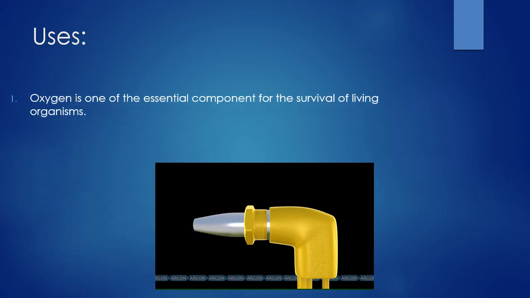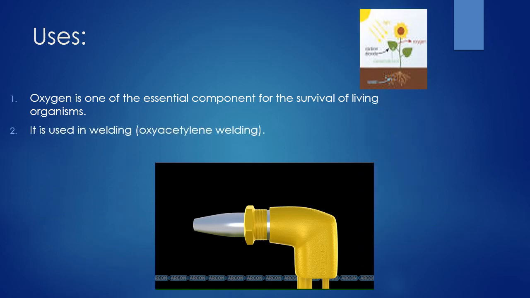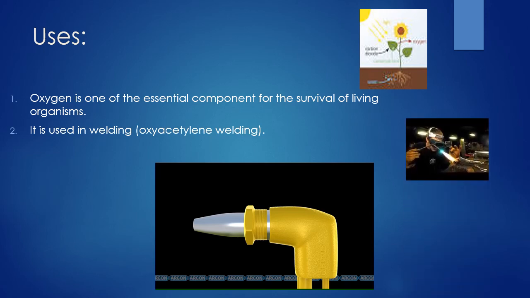Next, about the uses. Oxygen is one of the essential components; without it we cannot even live, and survival won't be possible. It is used in welding, oxyacetylene welding. So let's see what oxyacetylene welding is.